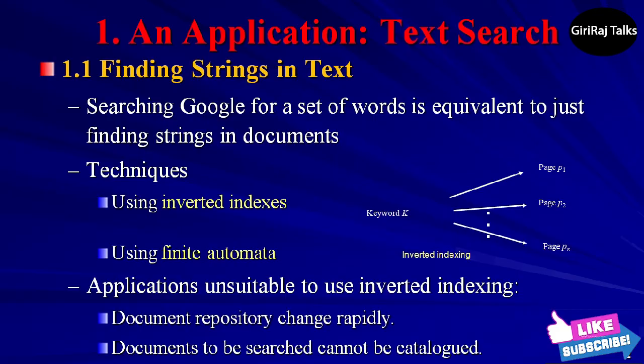The second characteristic: the documents to be searched cannot be catalogued. For example, Amazon.com does not make it easy for crawlers to find all the pages for all the books that the company sells. Rather, these pages are generated on the fly in response to queries. However, we could send a query for books on a certain topic, say finite automata, and then search the pages retrieved for certain words. Example: excellent in a review portion.